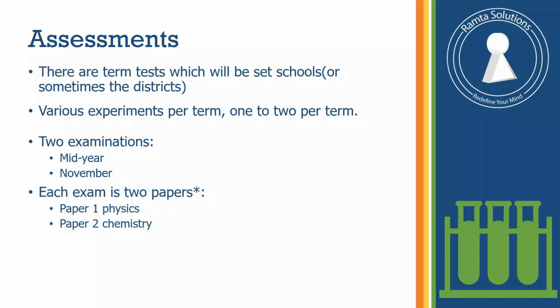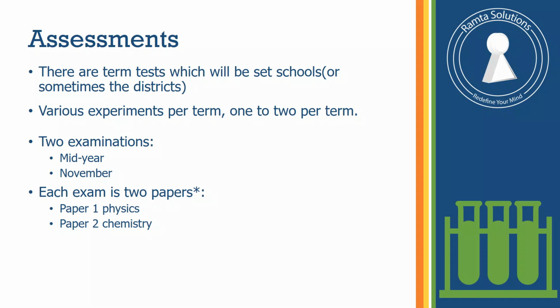In addition to tests and experiments, you will have two examinations. You will have a mid-year examination, written in June, and a final examination, written in November. For mid-year examinations in grade 10, it might be a combination of both physics and chemistry.